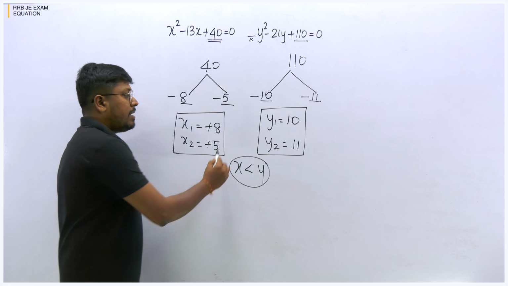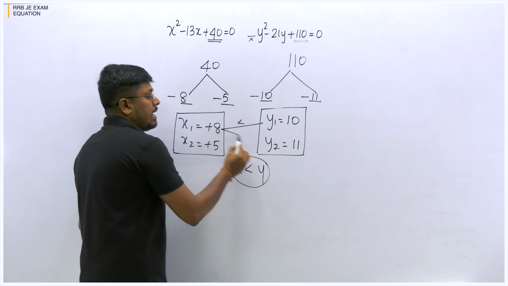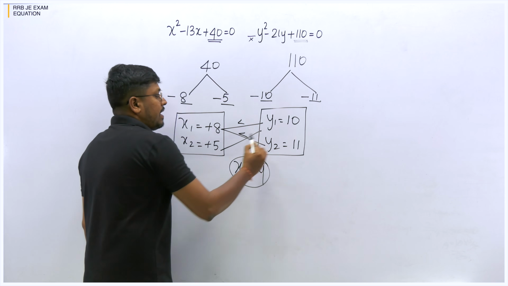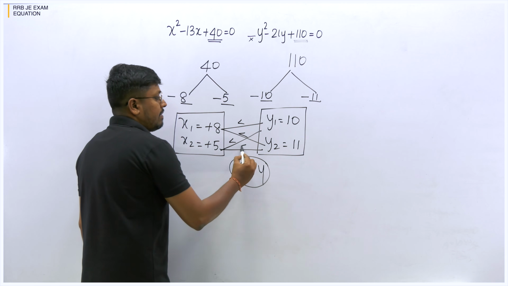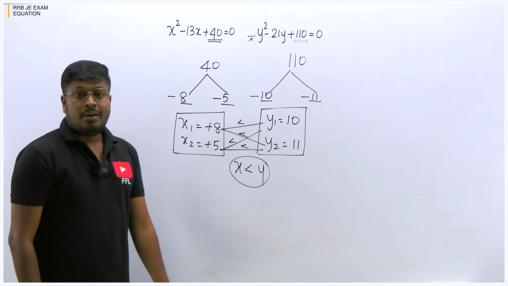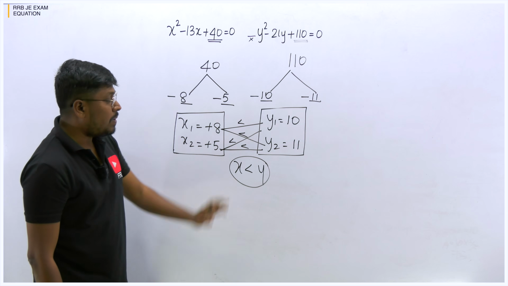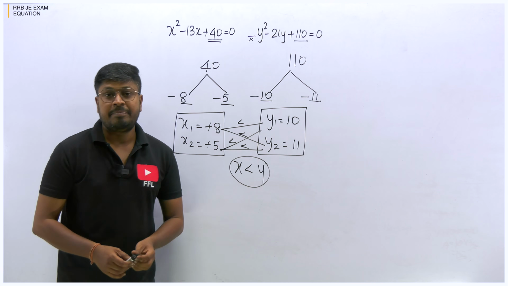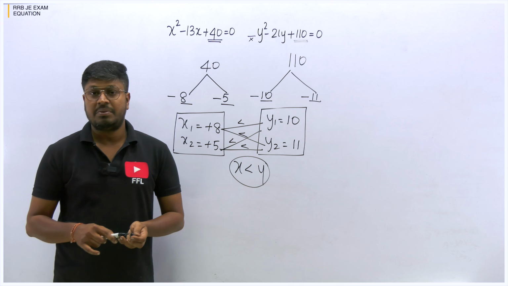If you want, you can compare, right? 8 and 10, 10 is greater. 8 and 11, 11 is greater. 5 and 10, 10 is greater. 5 and 11, 11 is greater. So while comparing all the x values with y values, y is greater. So that will be the answer for the first question, right?